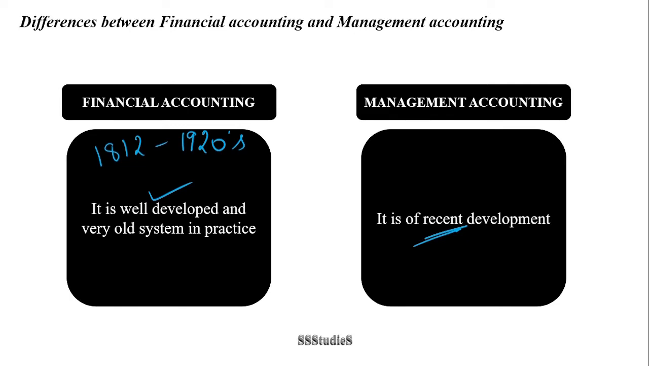Whereas when it comes to management accounting, it is of recent development in the sense the field of management accounting started getting prominence or started getting importance only during the 1950s. So from 1950s to around 1980s or 1990s, that was the time frame when management accounting evolved. As such, management accounting is of recent development, whereas financial accounting has been there for more than 200 years.